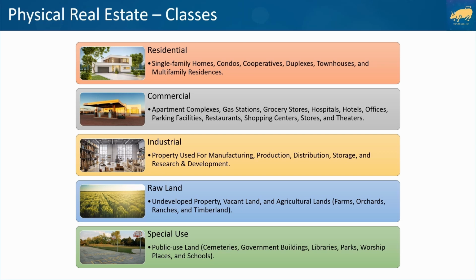Raw land includes undeveloped property, vacant land, and agricultural land such as farms, orchards, ranches, and timberland. Special use real estate is public use land like cemeteries, government buildings, libraries, parks, places of worship, and schools.